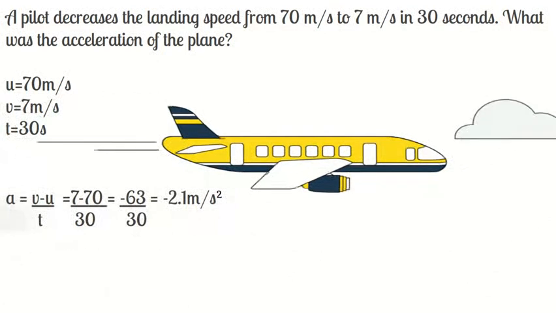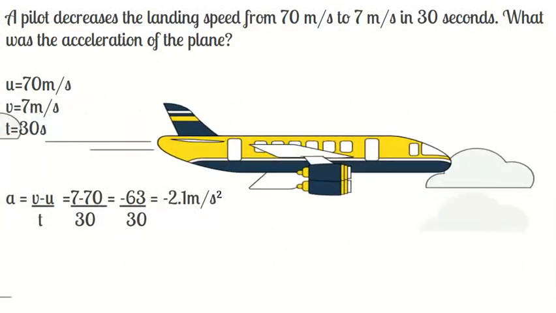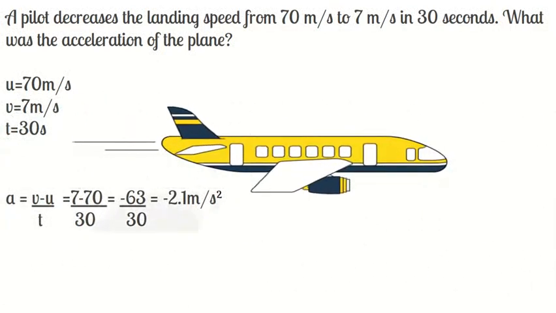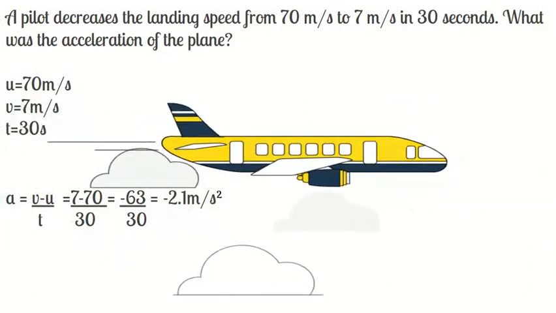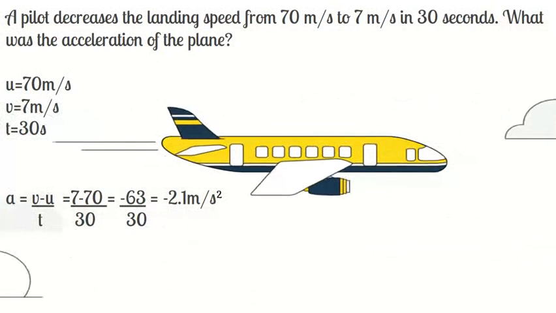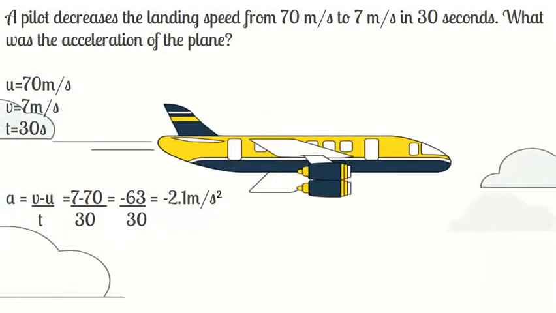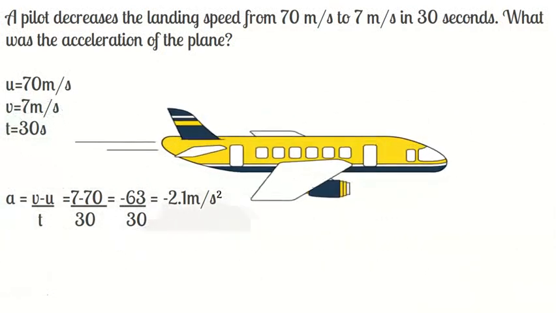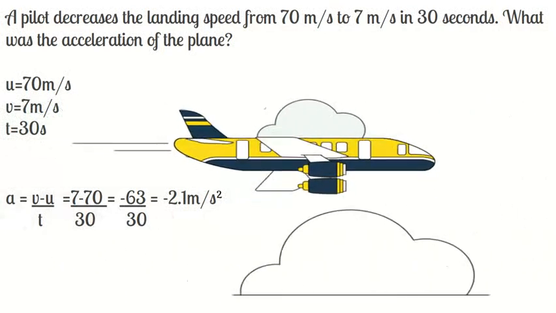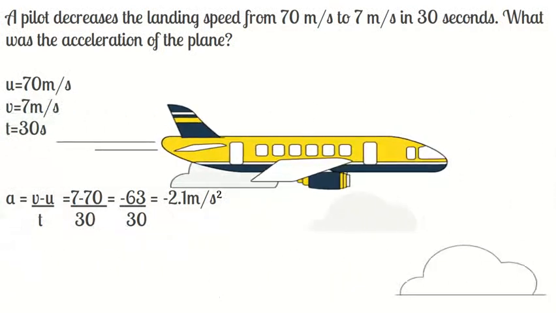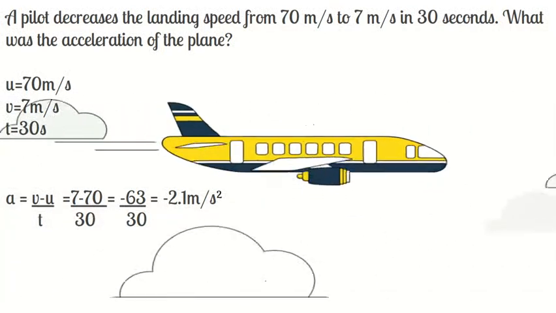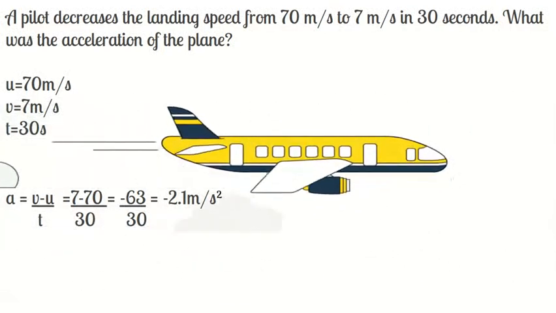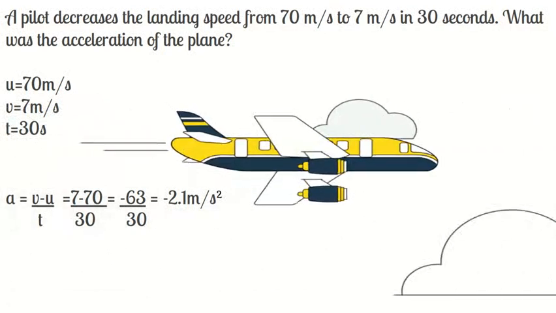Here v is the final velocity, 7 meter per second, minus 70 meter per second, the initial velocity, divided by the time, 30 seconds. So you get minus 63 by 30, which is minus 2.1 meter per second square.